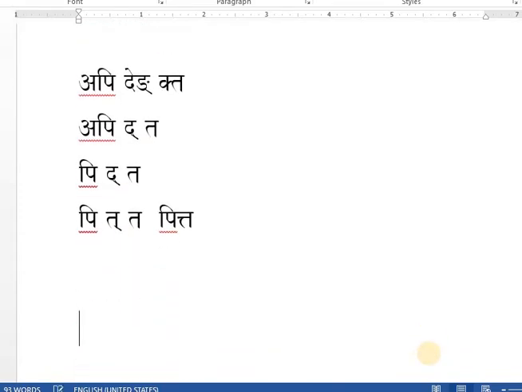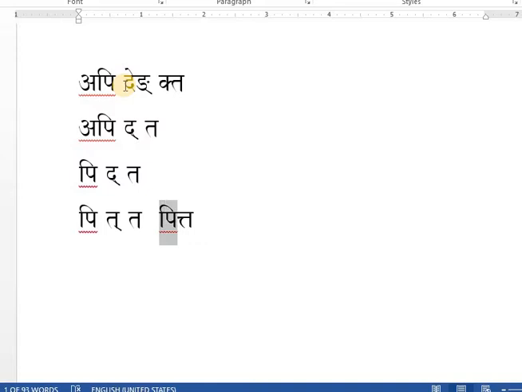Here my dear students, you can read api as the prefix, deng as the root verb, palane, or you can take doy also, but here we are taking deng. Any you can take. And ta is the suffix. So out of deng only da is left: api and halant da and ta. Now a of api will be deleted, so only p will be left: pid and ta. Now this da will be converted to ta, so the word pitta is created.